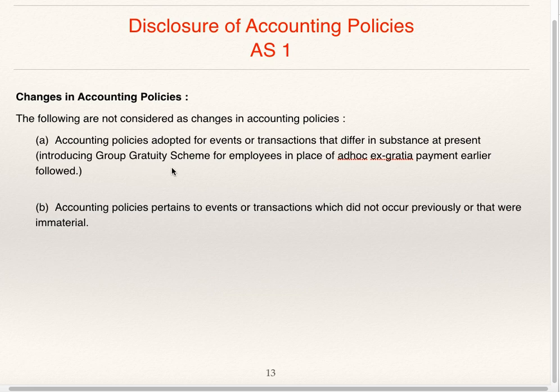Example is given. Gratuity scheme for employees they have introduced in place of ad hoc ex gratia payment. Ad hoc ex gratia payment is as per the wish of the employer. So they have changed this. This does not result in change in accounting policy. Accounting policy pertains to event or transaction which did not occur previously. So if there is any accounting policy for transactions which were not there in the earlier years, or the transactions which are immaterial, which will not result in change in accounting policies.